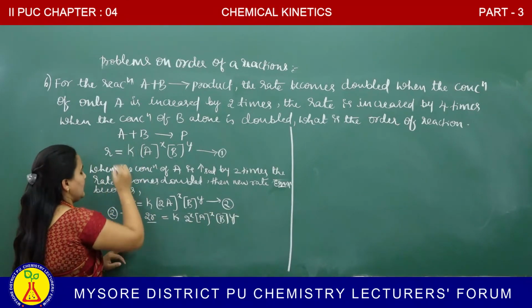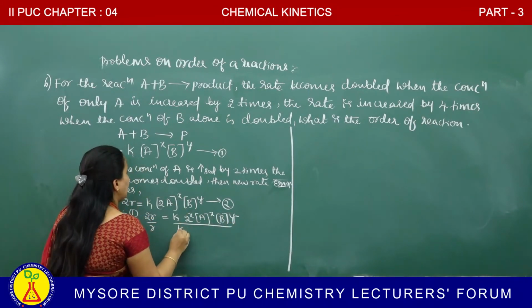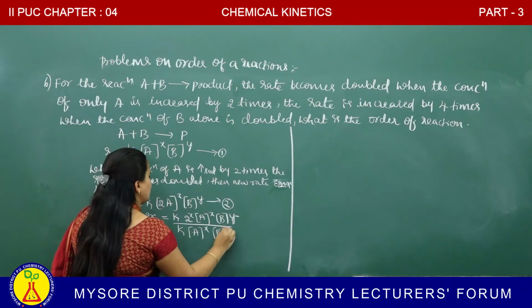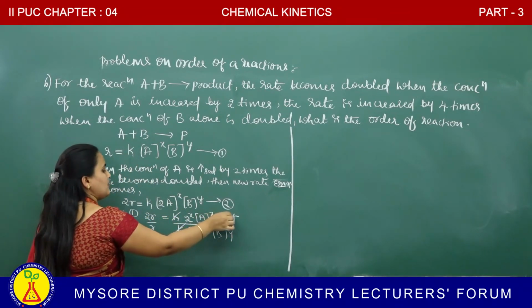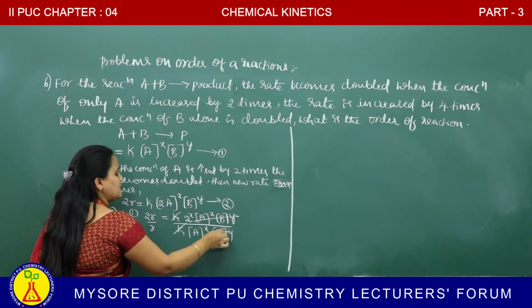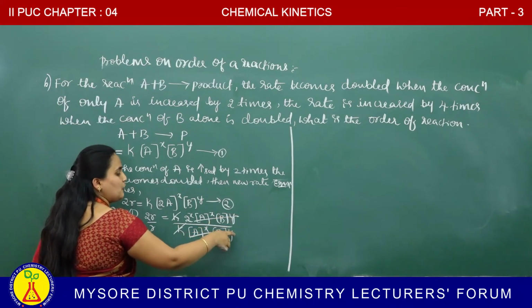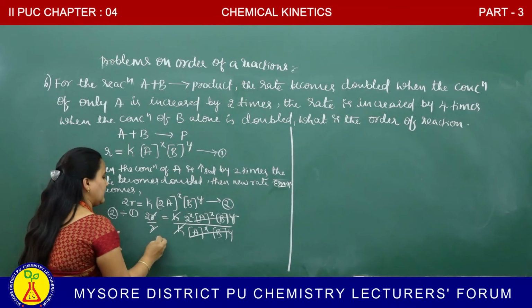What is the equation 1? R is equal to K molar concentration of A to the power of x, molar concentration of B to the power of y. See, K gets cancelled. Molar concentration of A to the power of x and molar concentration of A to the power of x get cancelled. Molar concentration of B to the power of y and B to the power of y get cancelled. R and R get cancelled.